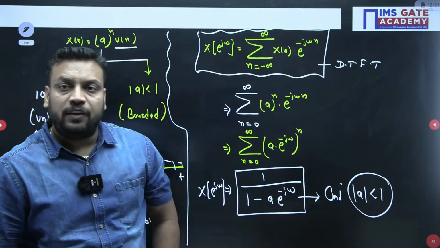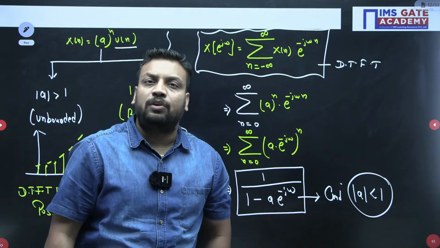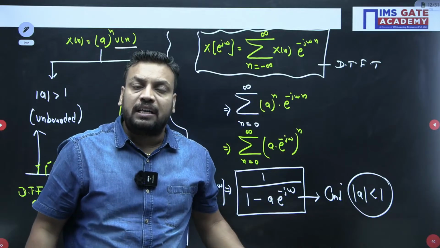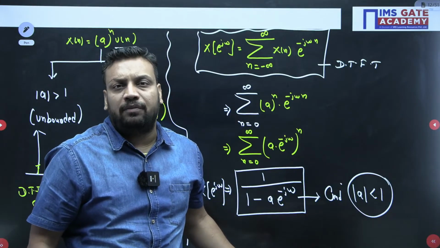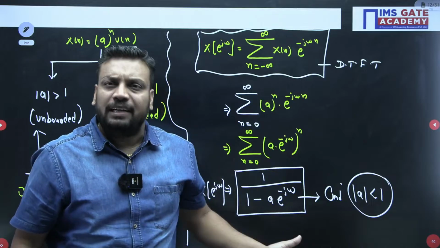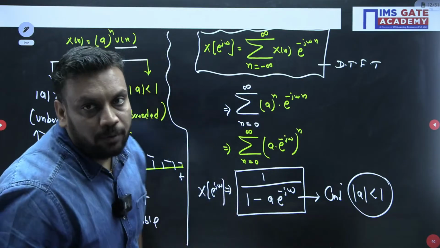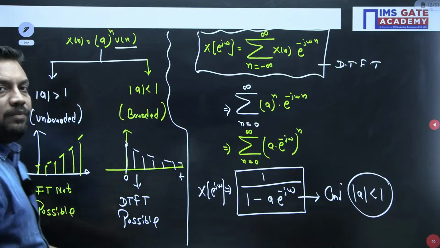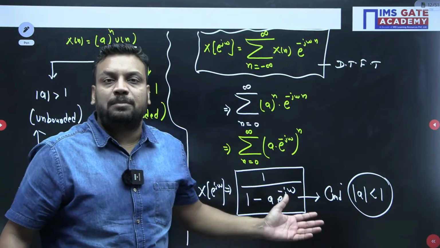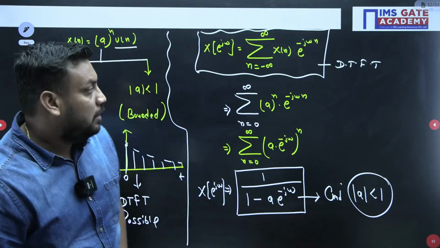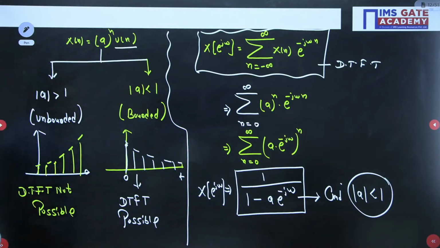In the CTFT, you cannot find the continuous time Fourier transform if you don't know integration. Similarly, in the discrete time domain, you cannot find the DTFT and apply the DTFT expressions if you don't know the infinite series formulas. If you don't know them, no problem. I will make a table in the next slide and you can revise all the infinite series formulas. Just complete this part, I'm waiting for you.